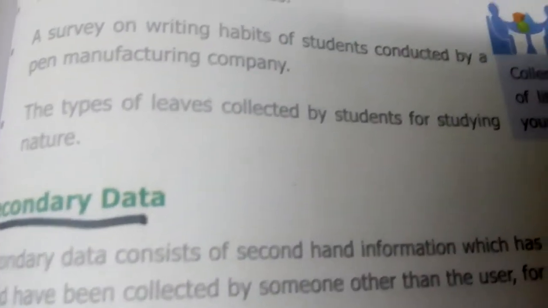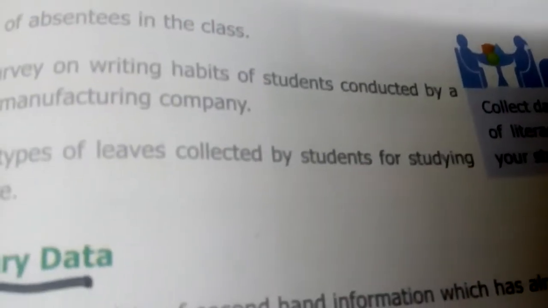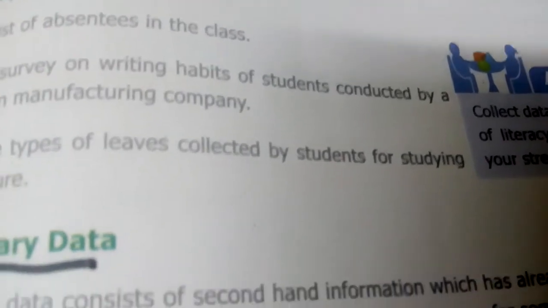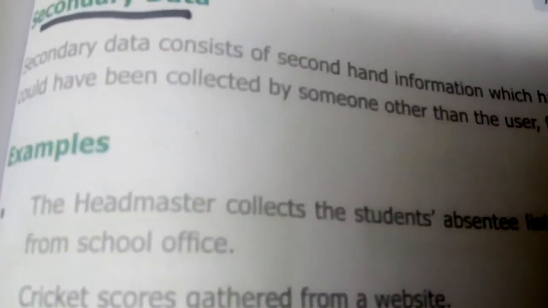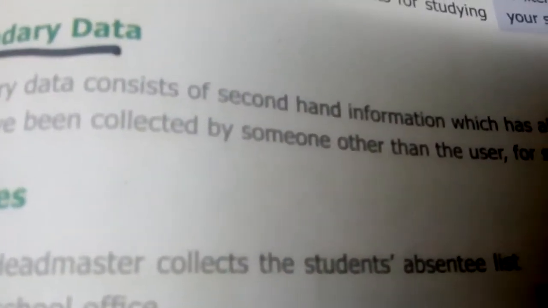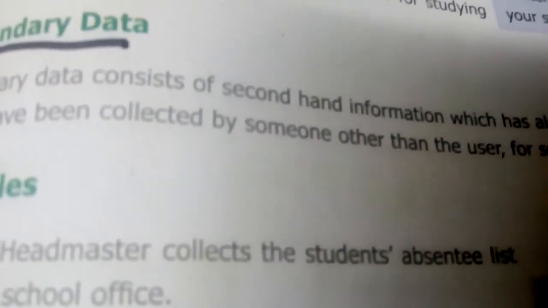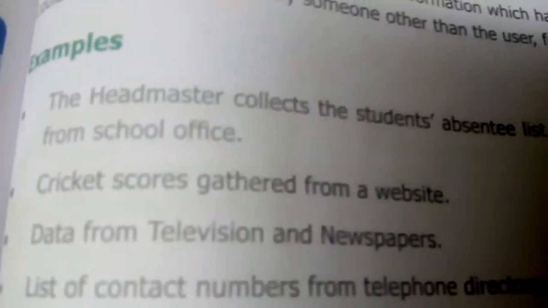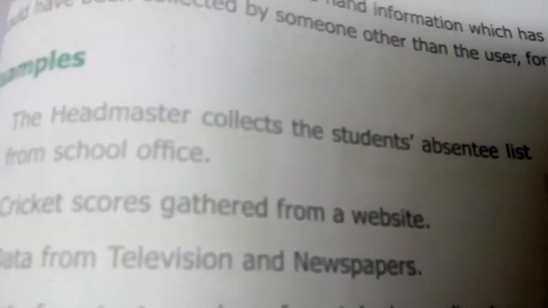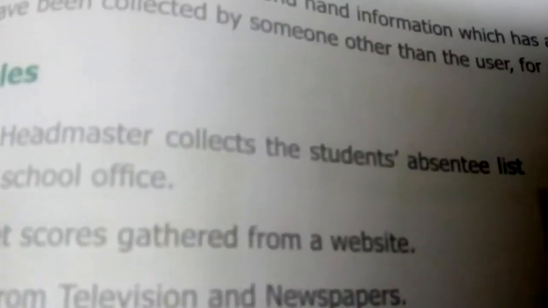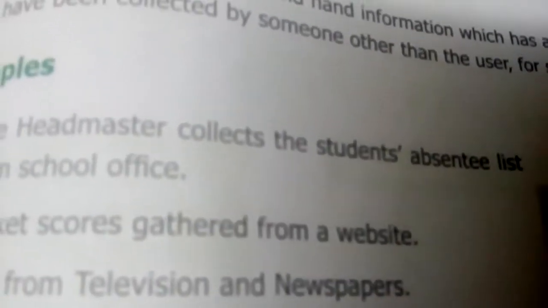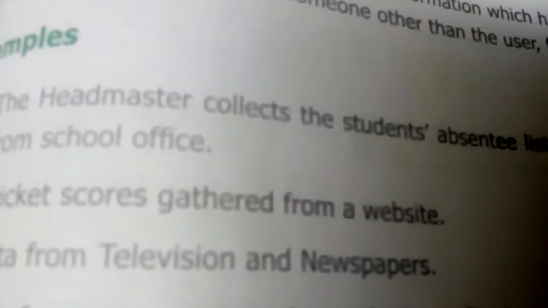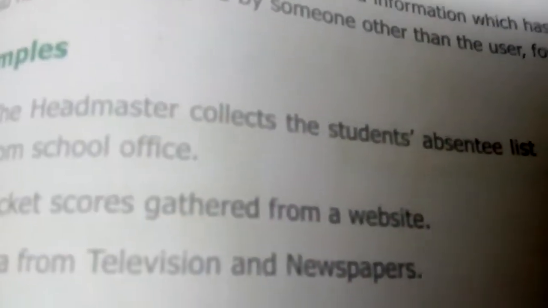And secondary data. Here you just should know the different types of data, that is more than enough. For example, the headmaster collects the number of students absent in the office room. And data from television and newspapers, where we get information from a large source. The news has been collected already and we are just viewing it. So that comes under secondary data.